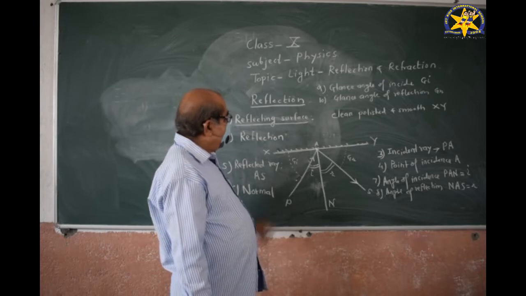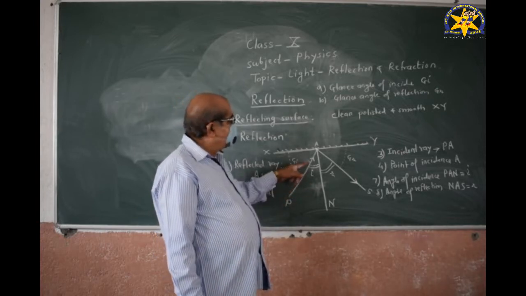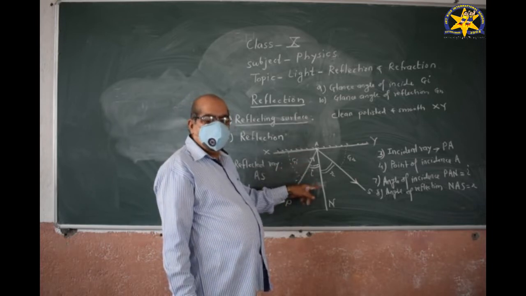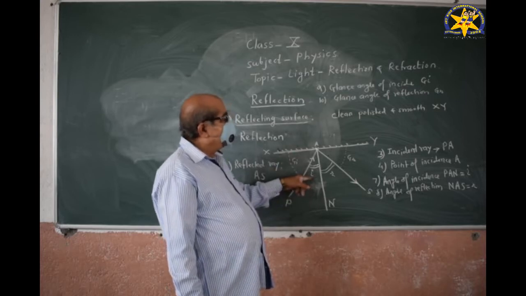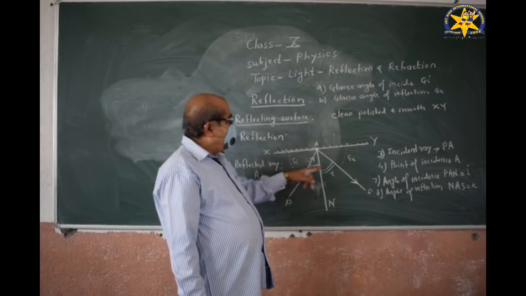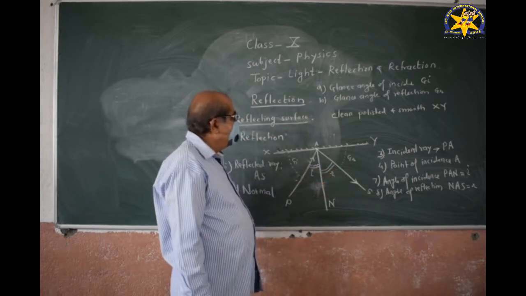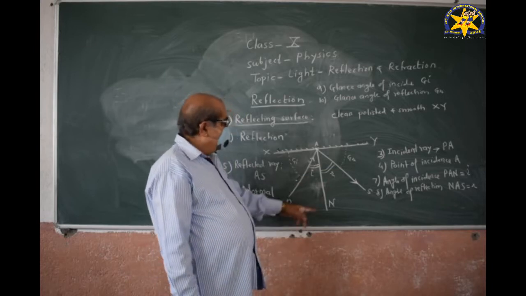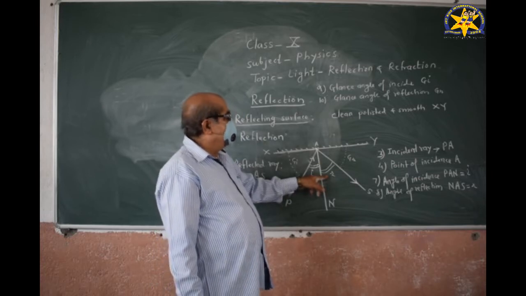Then the angle of incidence: the angle between the incident ray and the normal. Thus, PAN is the angle of incidence. The angle between the reflected ray and the normal is called the angle of reflection. Thus, NAS is the angle of reflection.